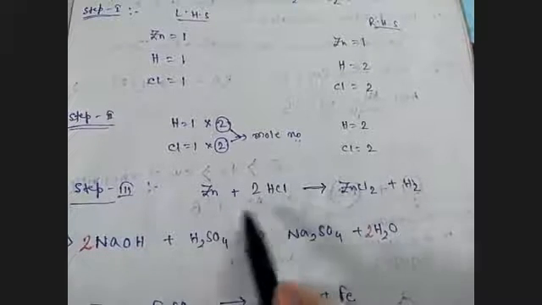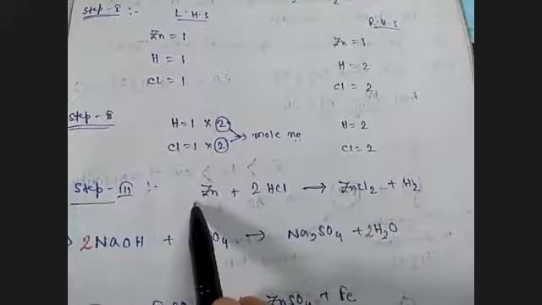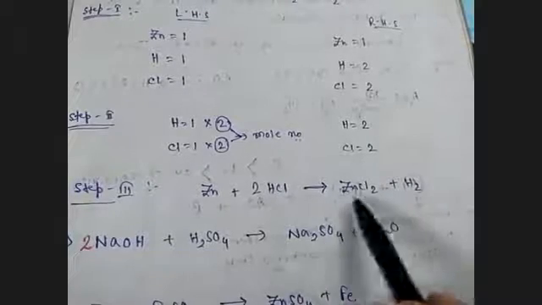We cannot say what time this reaction takes, whether it will be completed in 1 minute or in 1 day. We can't say whether this reaction will happen or not. There are so many examples of balanced chemical equations which will never happen.